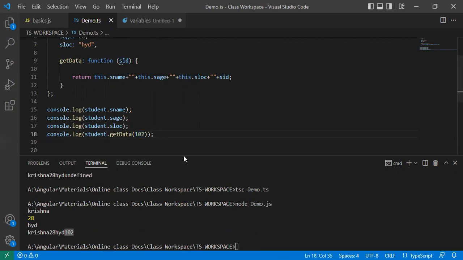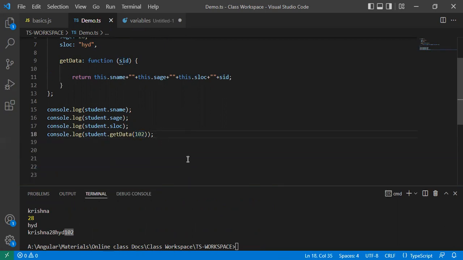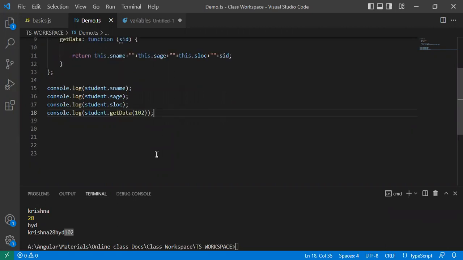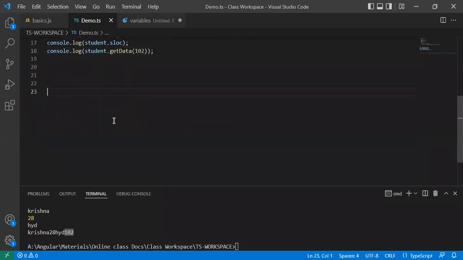These things we have already seen. Anyhow, these things are the same in JavaScript and TypeScript. That's why if you know JavaScript, TypeScript is very easy. Only the compilation process is different. First we have to convert that into JavaScript, and then it will be converted into the executable format. So this is the process of JavaScript and TypeScript execution. And from the next class onwards, we will discuss classes and inheritance, polymorphism, these kinds of things.